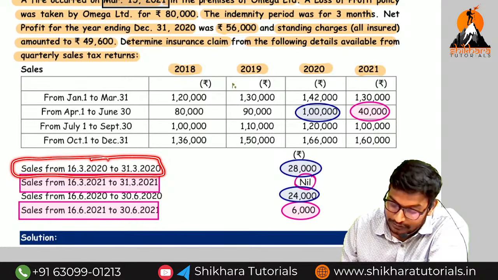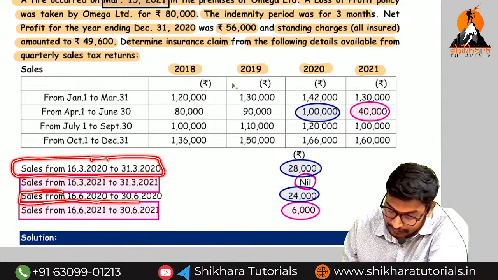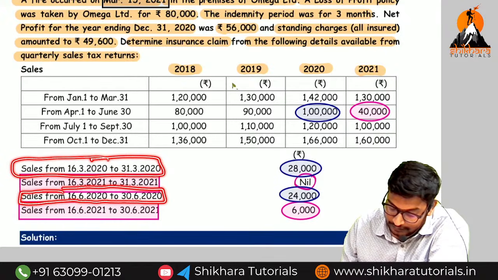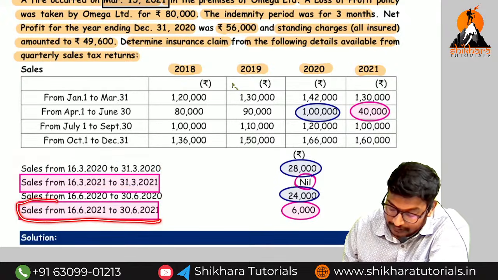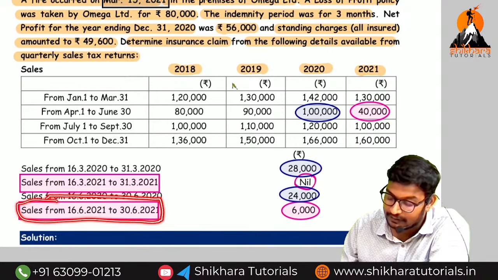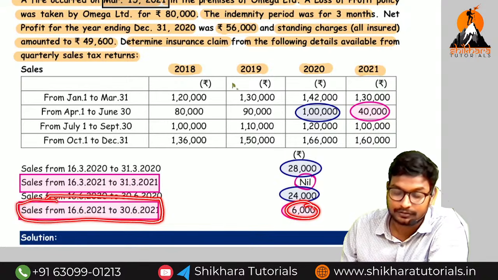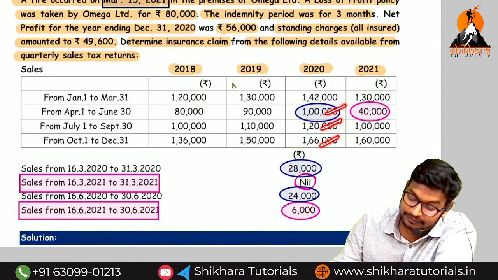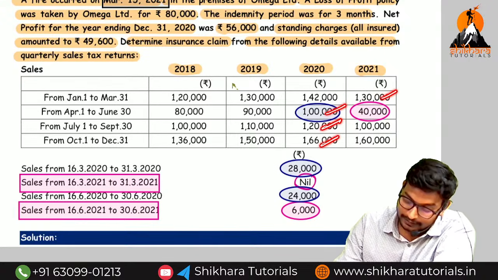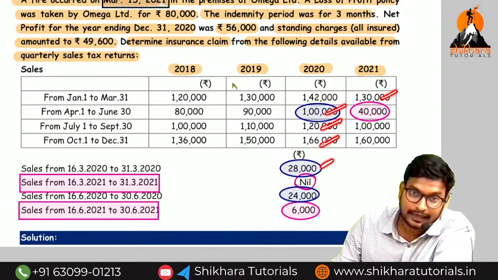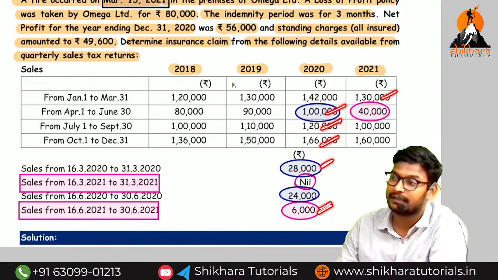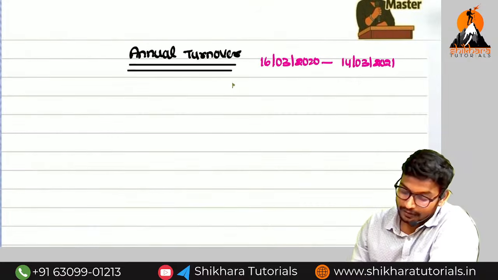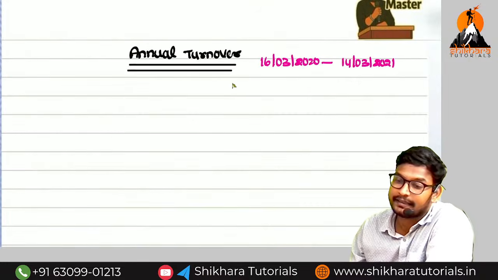And we need to reduce the turnover from 16th June 2021 to 30th June 2021. So this one and this one we need to add, and this one we need to reduce.